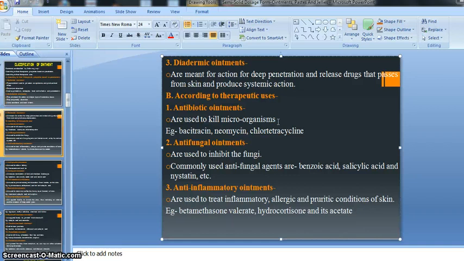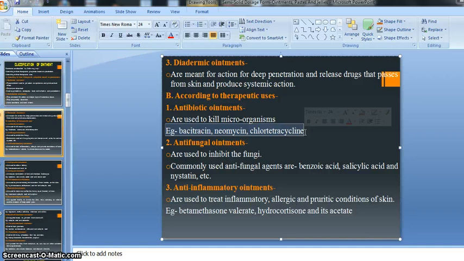As I said, the antibiotic ointment helps to kill microorganisms, and it is applied externally on the surface of our skin. If we get a microbial infection in our skin or skin layer or a mucous membrane, the doctor will prescribe an antibiotic kind of ointment. Some examples: antibiotic ointment contains bacitracin, which is one kind of antibiotic, neomycin, bacitracin, and